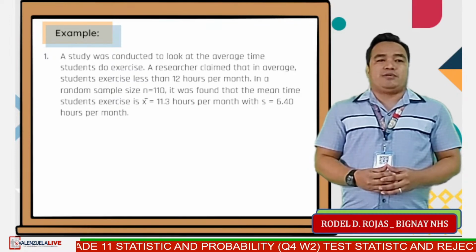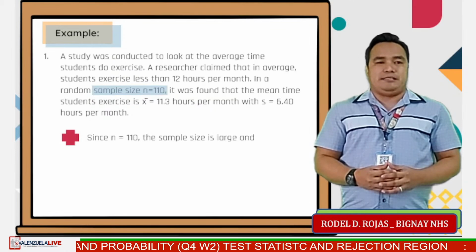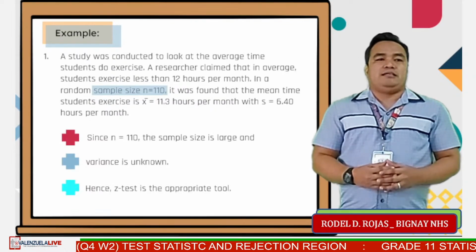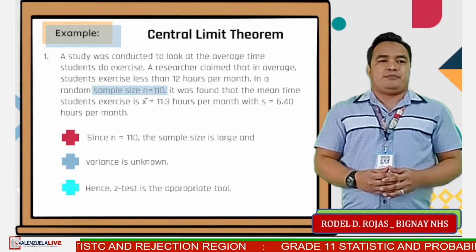Since n equals 110, the sample size is large and variance is unknown. Hence, z-test is the appropriate tool. This is an example of central limit theorem.